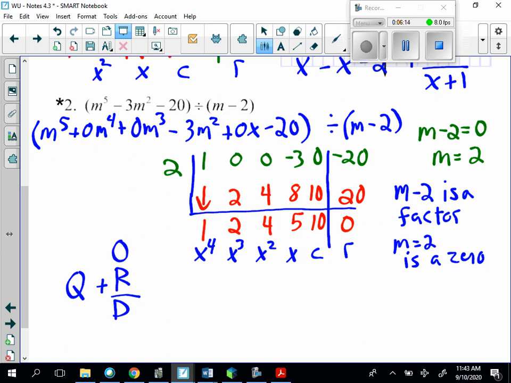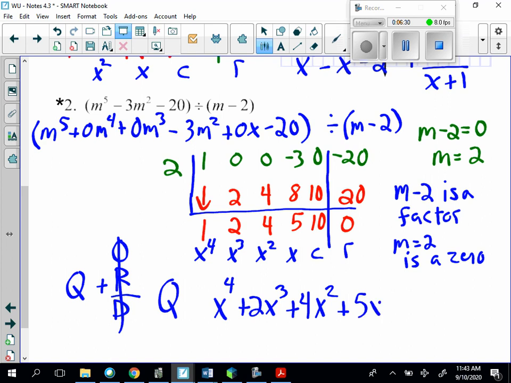So we are just going to not write that and just write the quotient, which was m to the 4th plus 2m cubed plus 4m squared plus 5m plus 10. That was the quotient of that division problem.